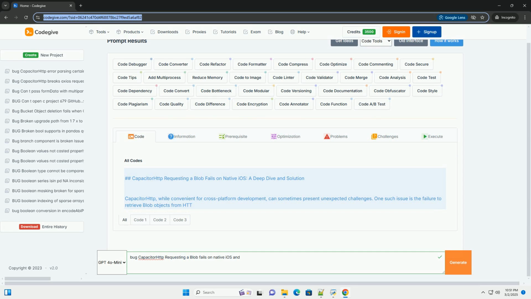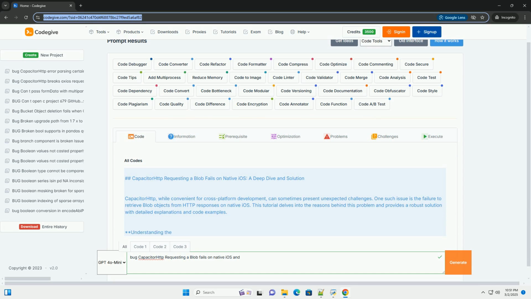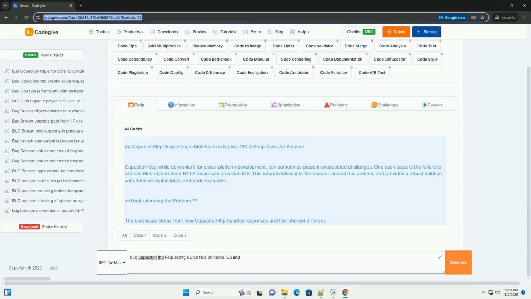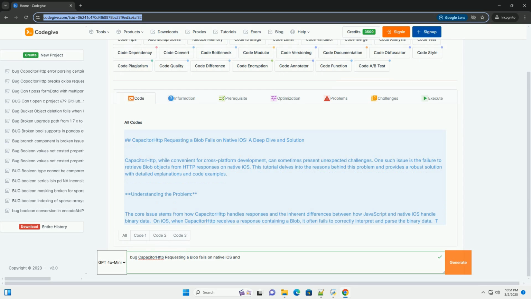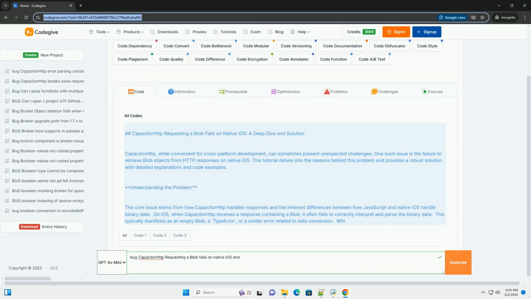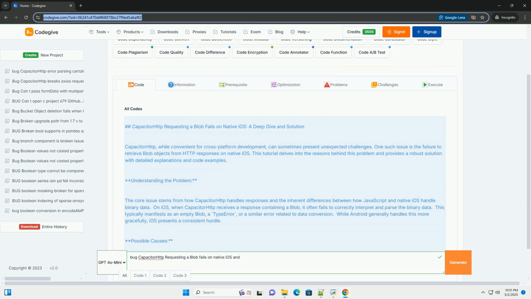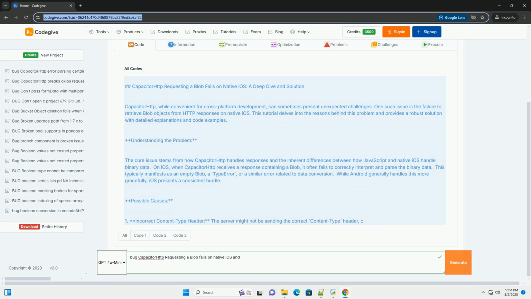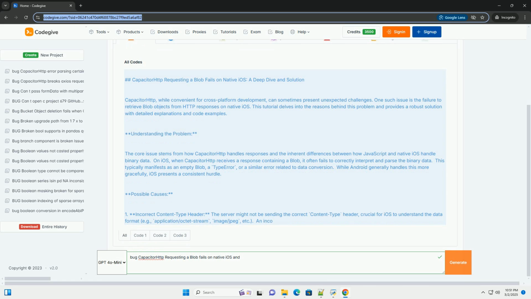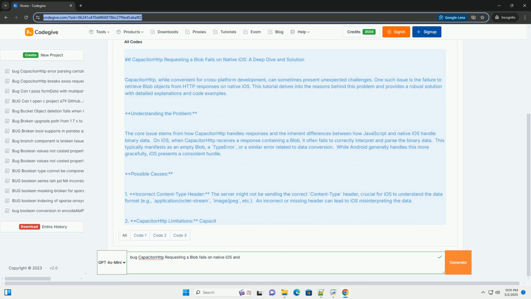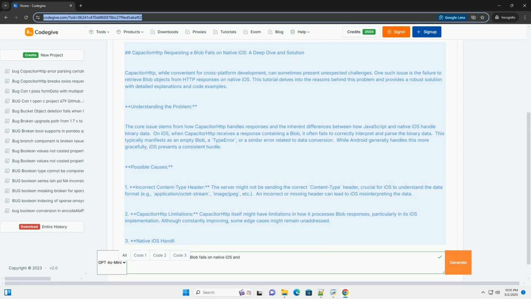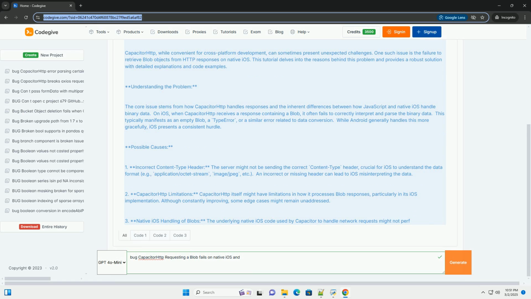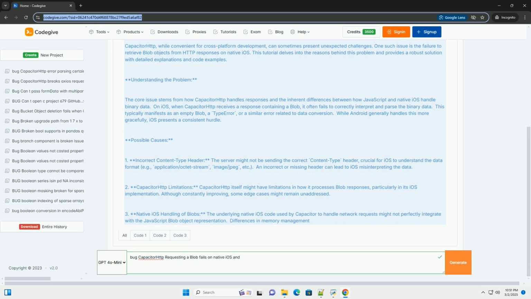CapacitorHttp requesting a blob fails on native iOS: a deep dive and solution. CapacitorHttp, while convenient for cross-platform development, can sometimes present unexpected challenges. One such issue is the failure to retrieve blob objects from HTTP responses on native iOS. This tutorial delves into the reasons behind this problem and provides a robust solution with detailed explanations and code examples.